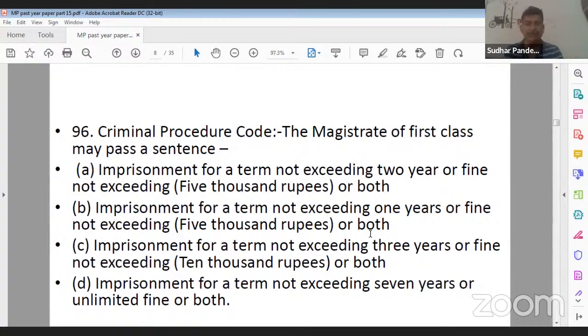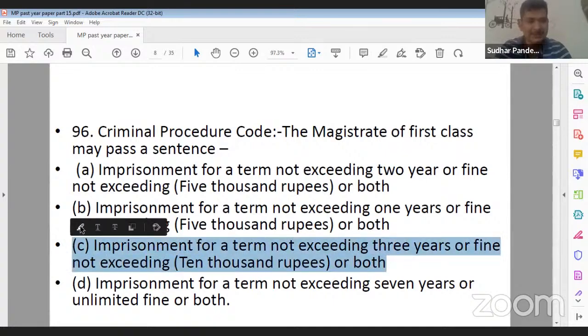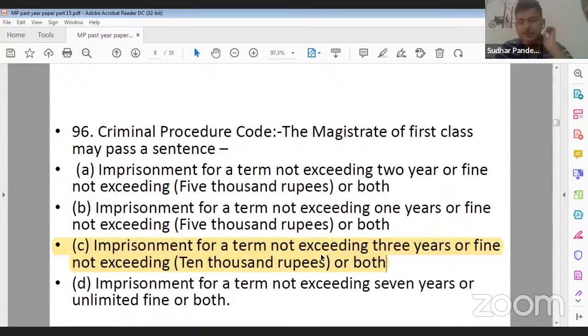Question number 96. Can anyone tell me what should be the correct answer? They are simply asking the power of a magistrate of first class to pass a sentence. Yes, Vini ji, you are correct. C is the correct answer for this question, that is imprisonment not exceeding 3 years or fine not exceeding rupees 10,000 or both.